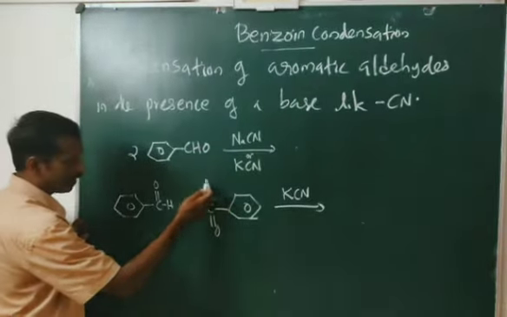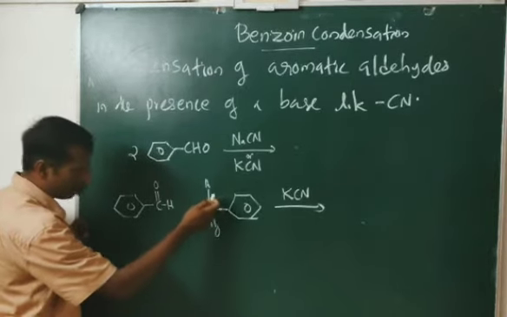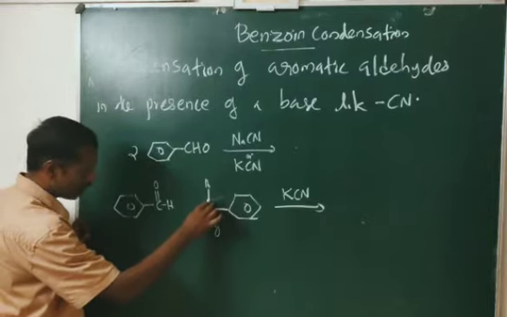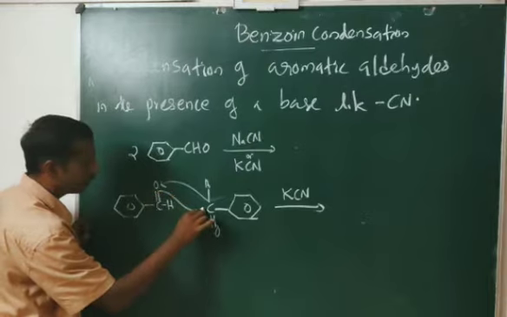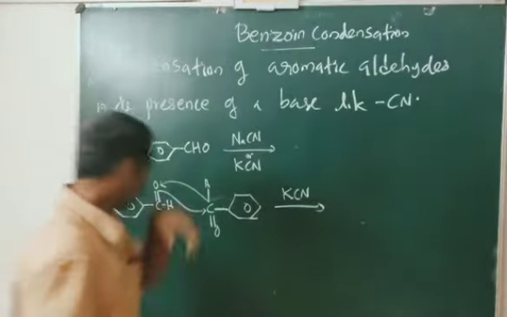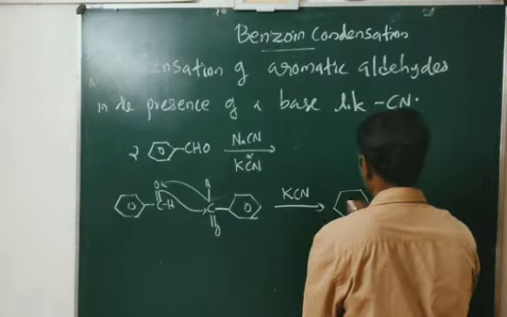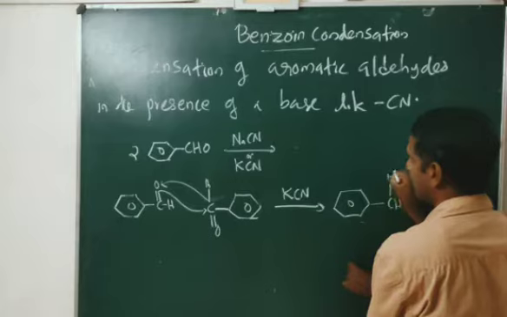The hydrogen present on the CO group is migrating to oxygen. This bond breaks from oxygen and is joining with the second molecule. So we get a product like this. Here it is CH, and here it will become OH.